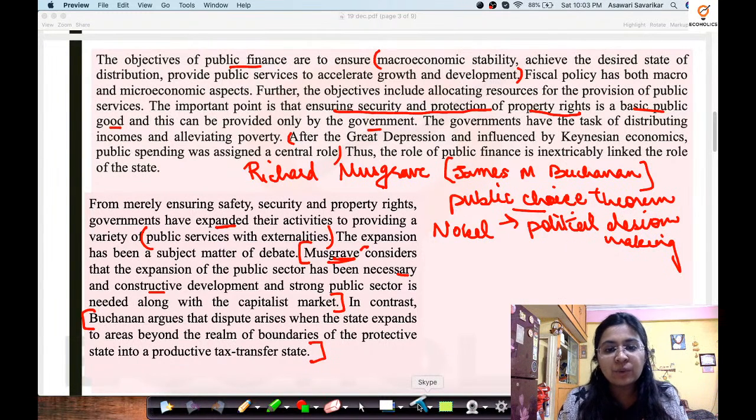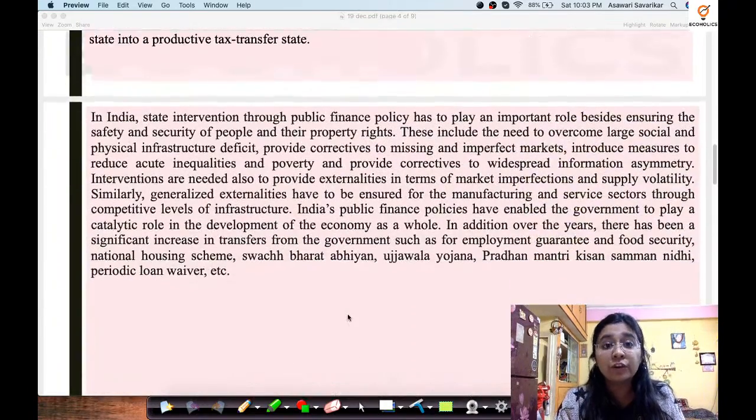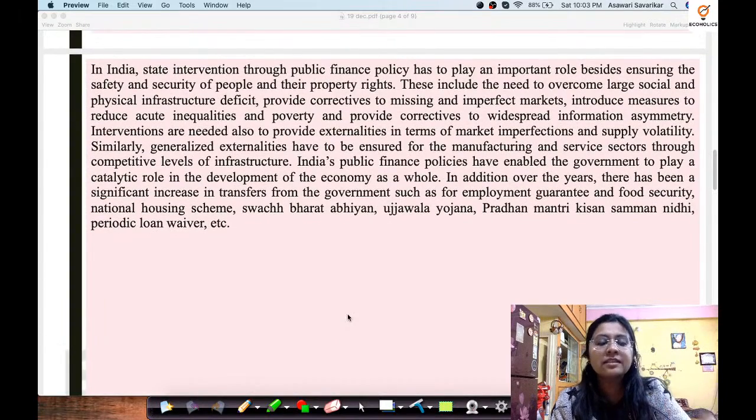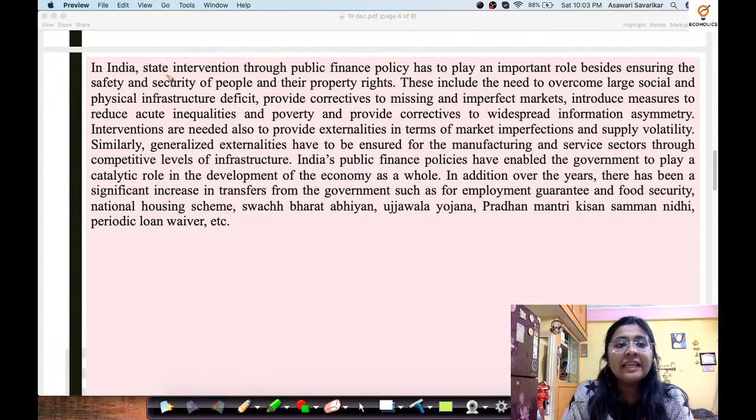Okay, so now moving on to the next half of this passage. In India, state intervention, the government intervention through public finance policy, has to play an important role besides ensuring the safety and security of people and their property rights. So which means what?